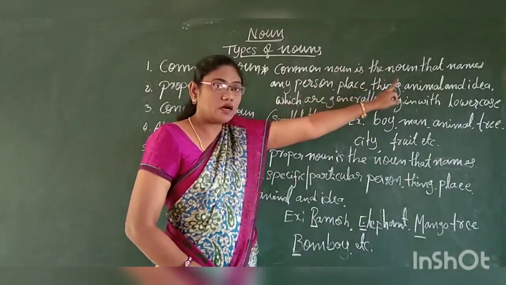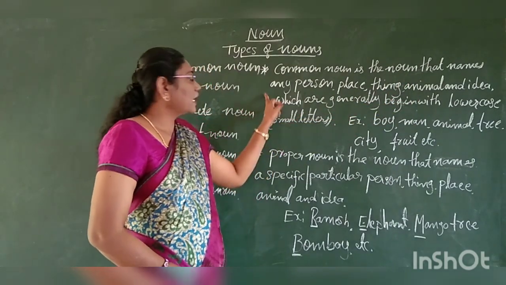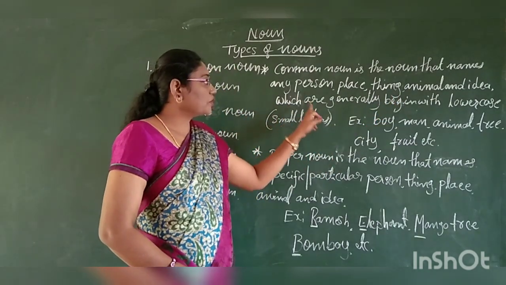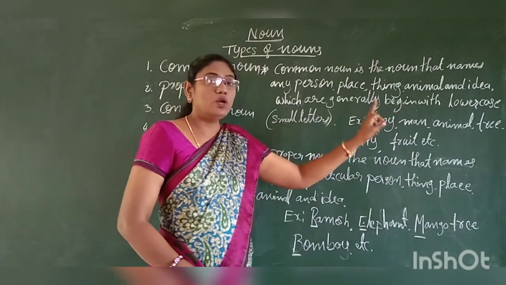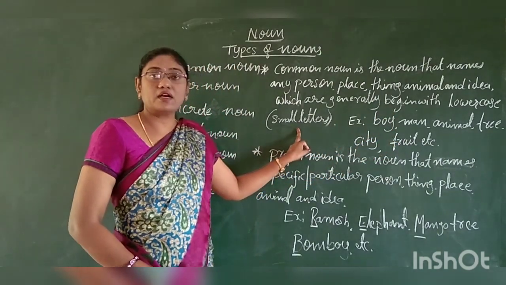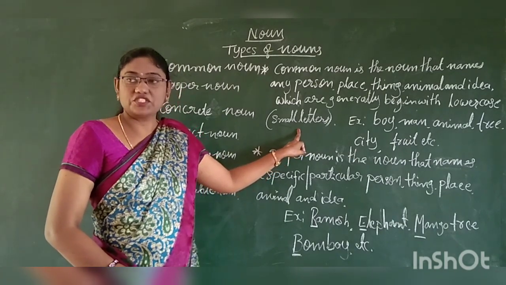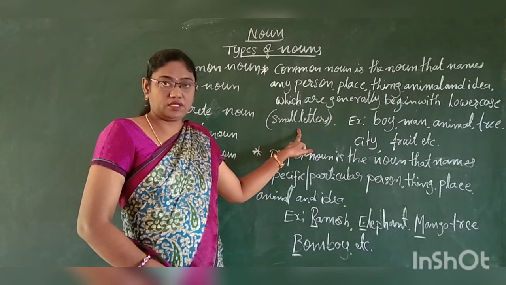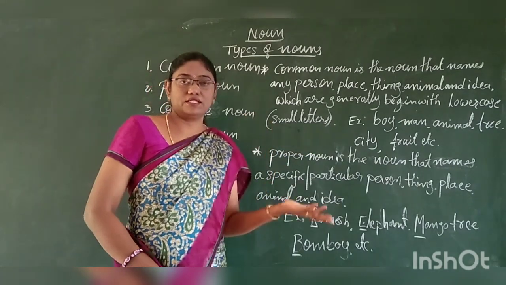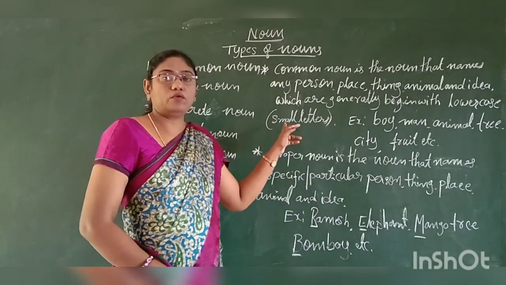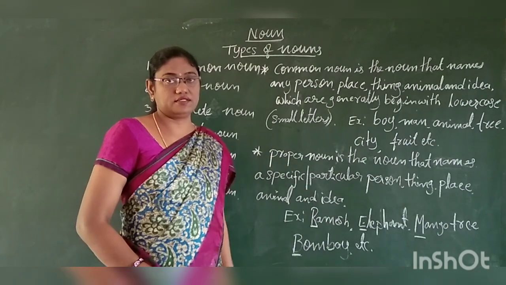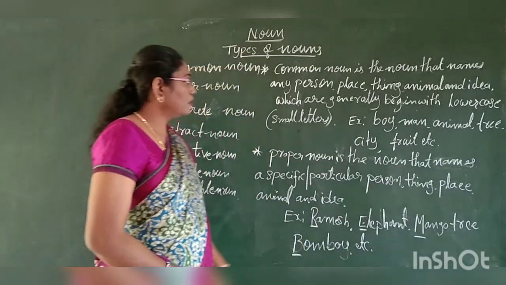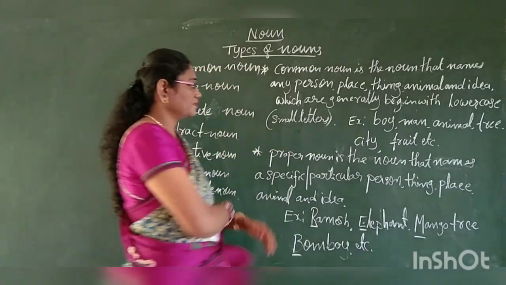Common noun is the noun that names any person, place, thing, animal and idea, which generally begins with lower cases or small letters. Usually children say big letter and small letter. No, actually that's not correct usage. The capital letters are called uppercase and the small letters are called lower cases. Okay, let's get to know more about this common noun with some examples.